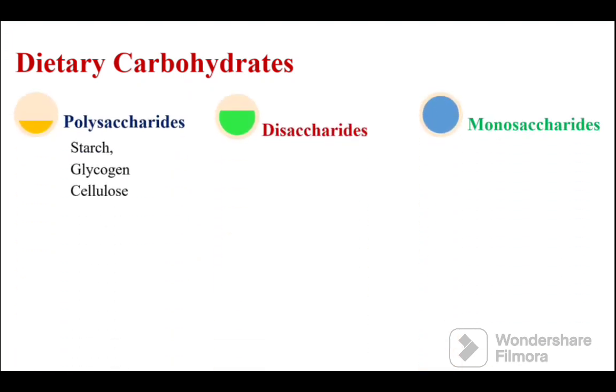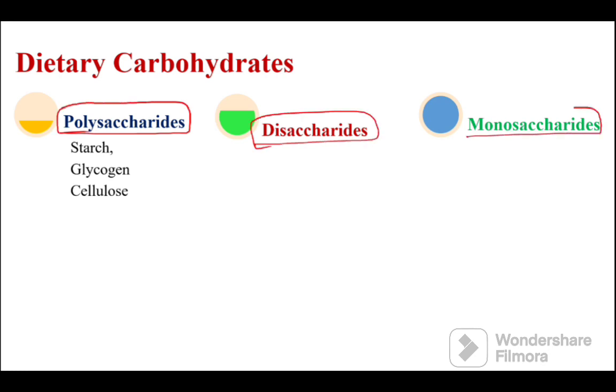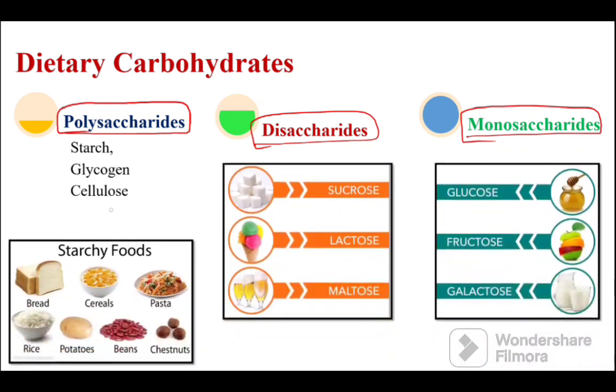So coming to the dietary carbohydrates, in the diet that we consume, we have polysaccharides, we have disaccharides, and we also have monosaccharides. Polysaccharides, for example, starch, glycogen, cellulose. Then disaccharides, which are sucrose, a type of table sugar, lactose, milk sugar, and maltose. And monosaccharides: glucose, fructose, galactose, which are the different types of dietary carbohydrates.